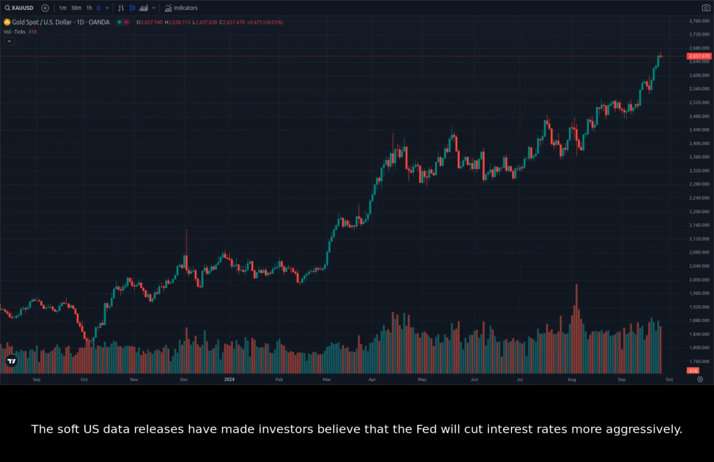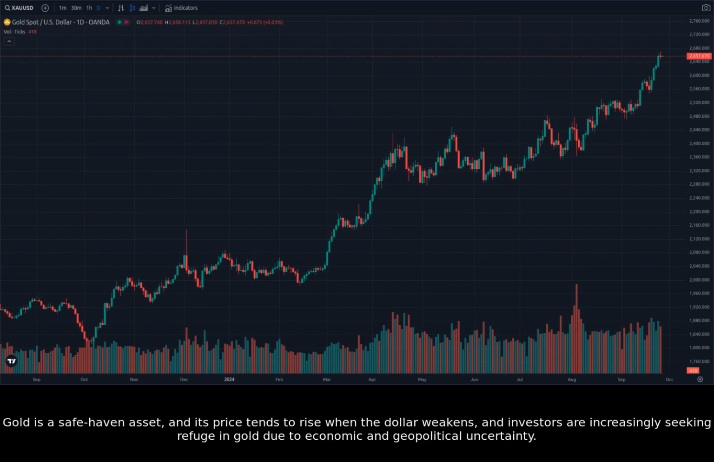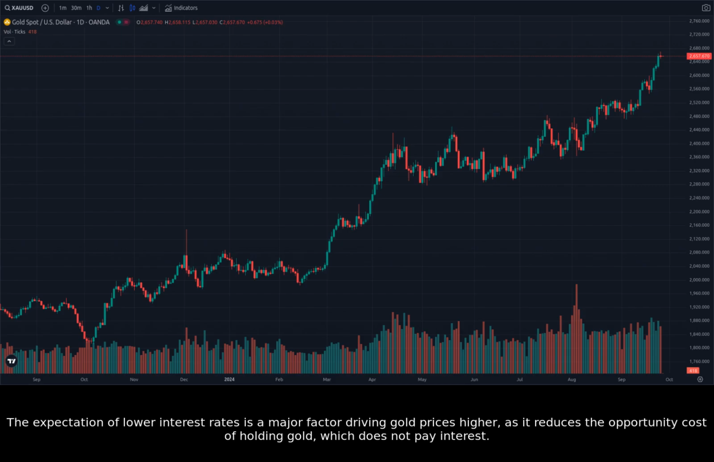The soft US data releases have made investors believe that the Fed will cut interest rates more aggressively. Gold is a safe haven asset, and its price tends to rise when the dollar weakens, and investors are increasingly seeking refuge in gold due to economic and geopolitical uncertainty. The expectation of lower interest rates is a major factor driving gold prices higher, as it reduces the opportunity cost of holding gold, which does not pay interest.